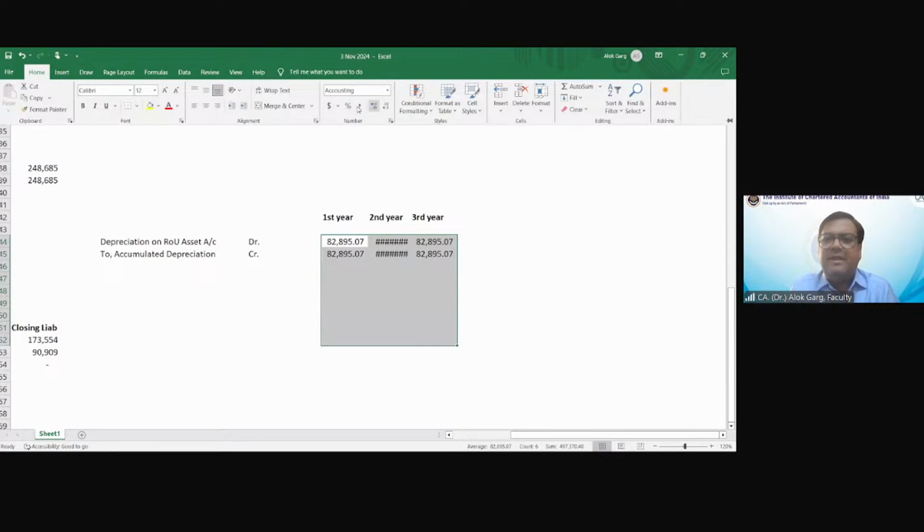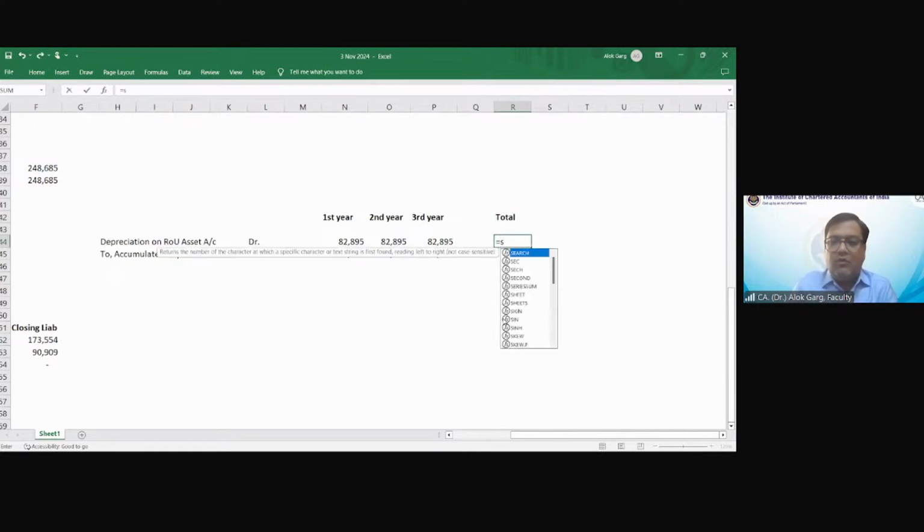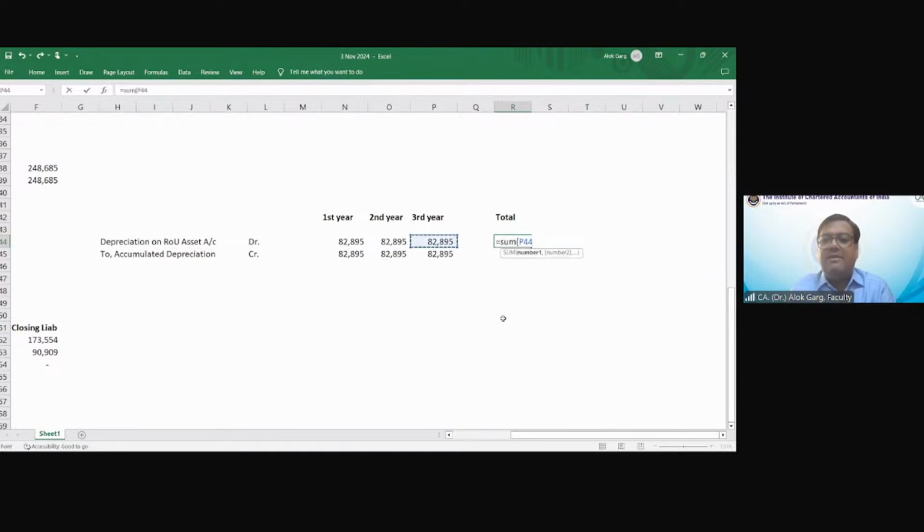This entry is pretty clear, just like PP intangible asset. What we have done, we have debited this ROU asset, and we have debited the depreciation and credited accumulated depreciation, right? What is the total? The total depreciation debited in the P&L over a period of 3 years is how much? Over a period of 3 years, the total expense as a depreciation will be debited as 248,685.